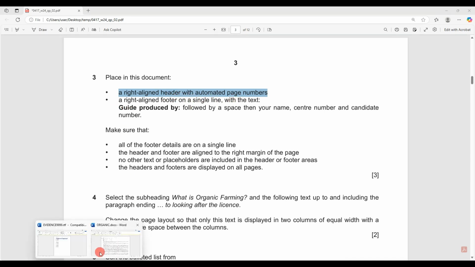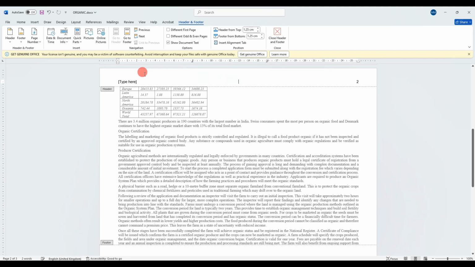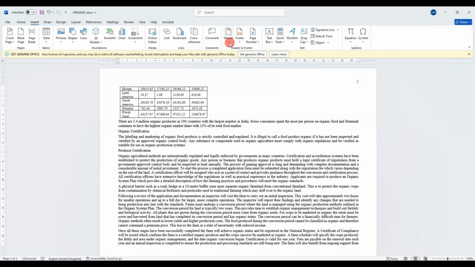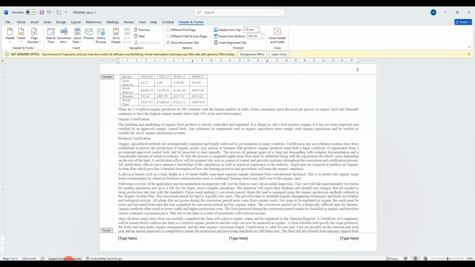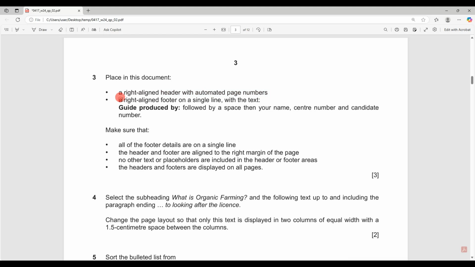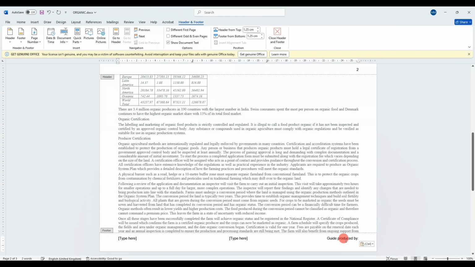Now we need the footer, and before we do that, we need to get rid of any extra placeholder here in the header, and then we can go now and select the footer. What we need in the footer, a right aligned footer on a line should be guide produced by, and then followed by space, our name, center number and candidate number, and should all be right aligned. So here, and then it should all be right aligned.